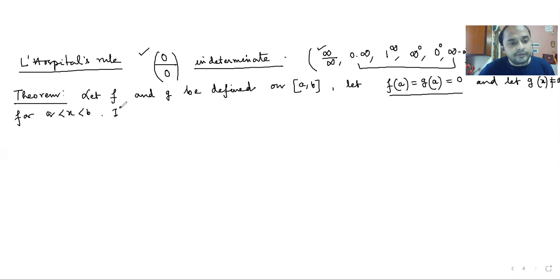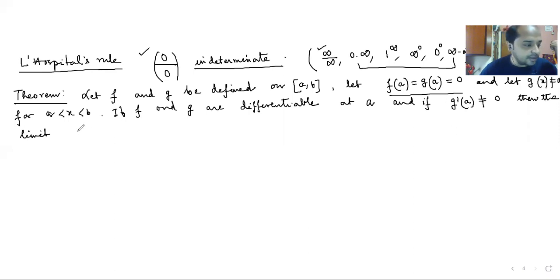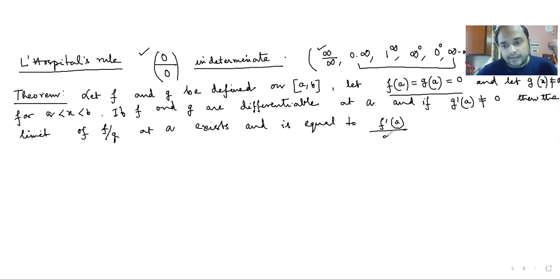If f and g are differentiable at a, and if g'(a) is not equal to 0, then the limit of f by g at a exists and is equal to f'(a) by g'(a).